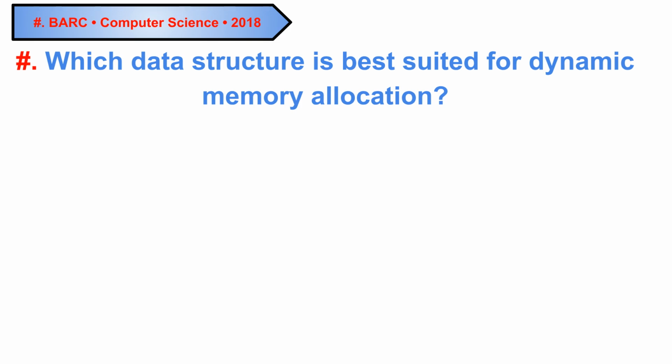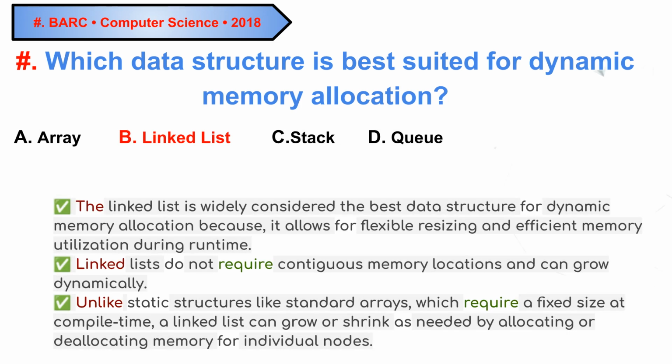Question 4, BARC 2018. Which data structure is best suited for dynamic memory allocation? The answer is B, linked list. Linked lists are excellent for dynamic memory allocation, as they do not require contiguous memory and can grow or shrink as needed at runtime, unlike static arrays.